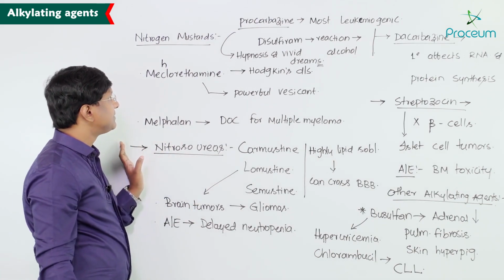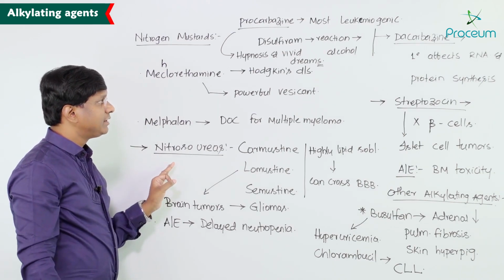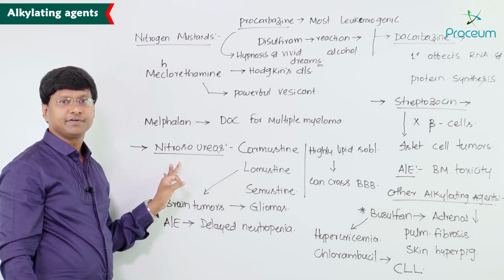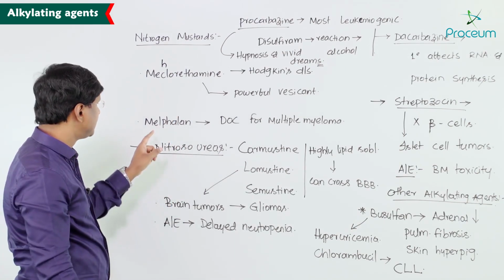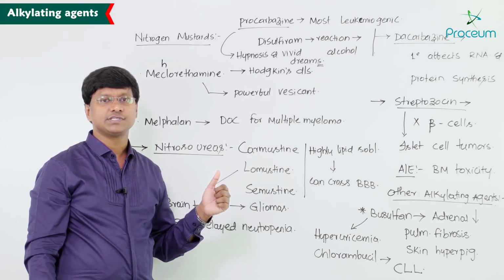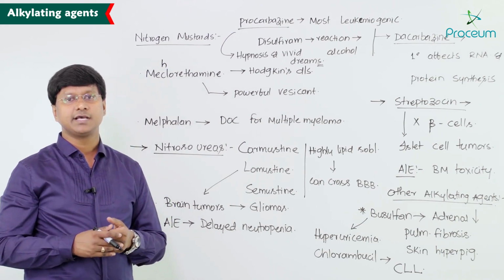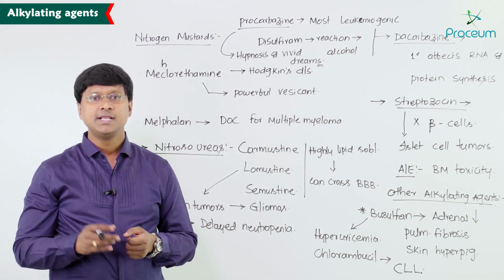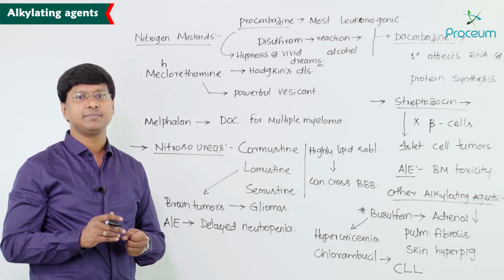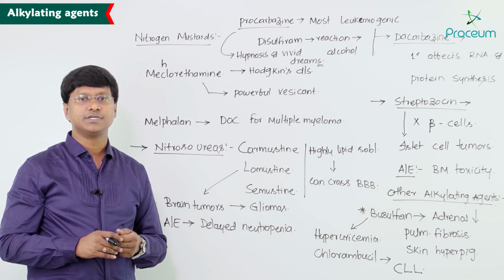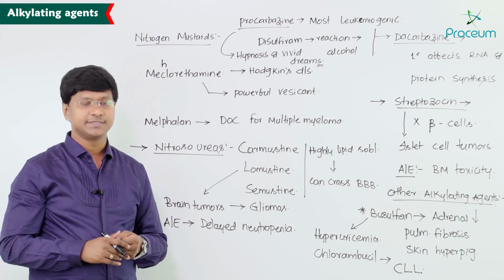So let me shortly revise up to here. You take the drug mechlorethamine. It is a powerful vesicant, right? Not only that, it is used in case of Hodgkin's lymphoma. And melphalan is a drug of choice in multiple myeloma. And you take nitrosoureas like carmustine, lomustine and semustine, they are highly lipid soluble and can cross the blood-brain barrier. Because of that, they are used in the treatment of brain tumors like glioma. And the other point is, they can cause delayed neutropenia.